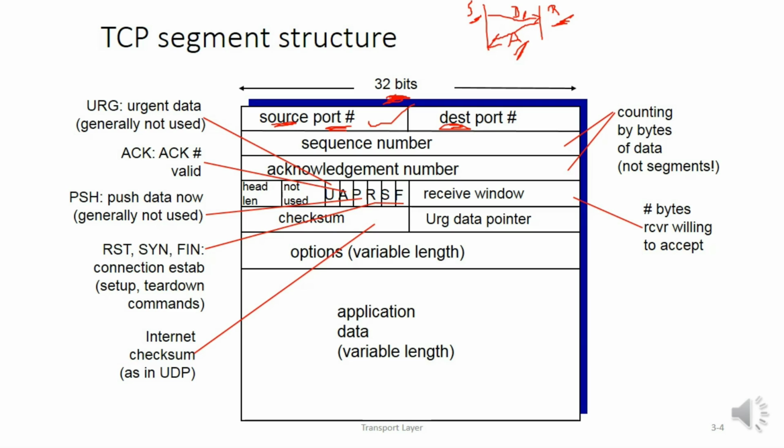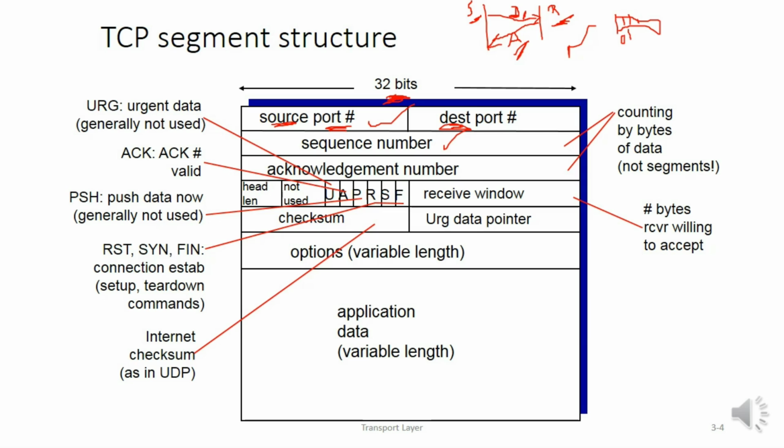The next field is the sequence number field. The sequence number, as we all know, is the unique number that is added to each segment. Within each segment you actually transfer multiple bytes. Each such byte within each segment is going to get a sequence number.